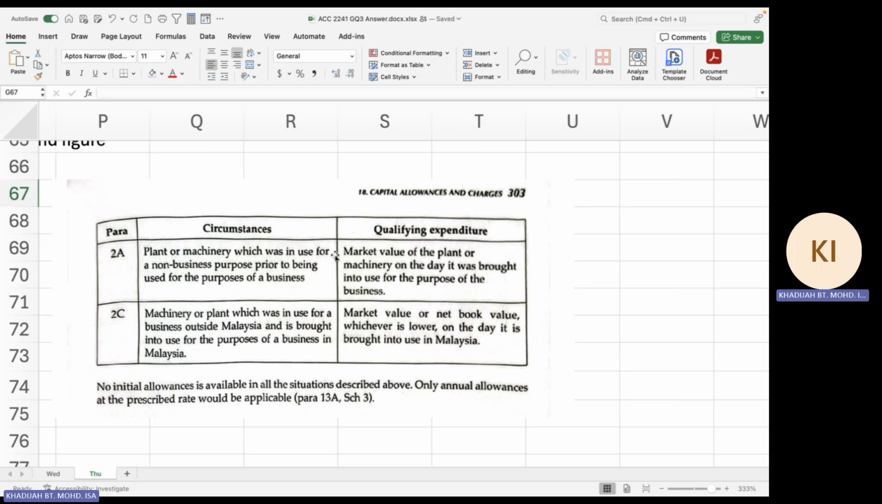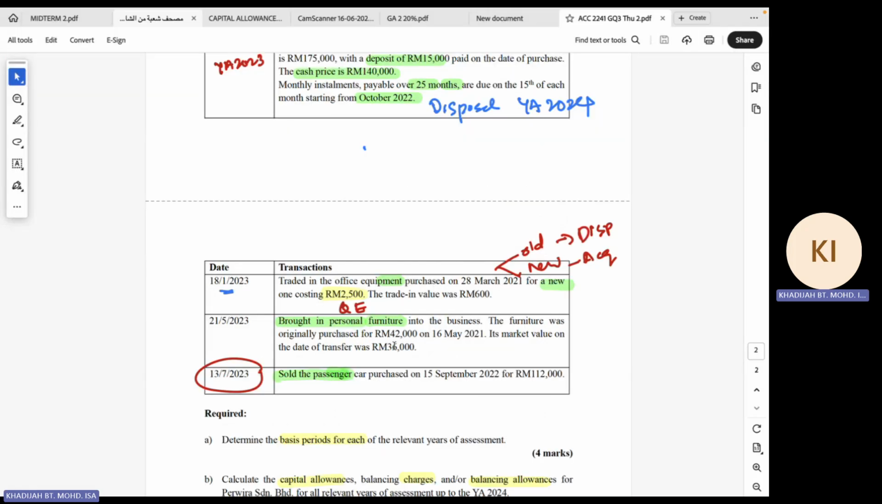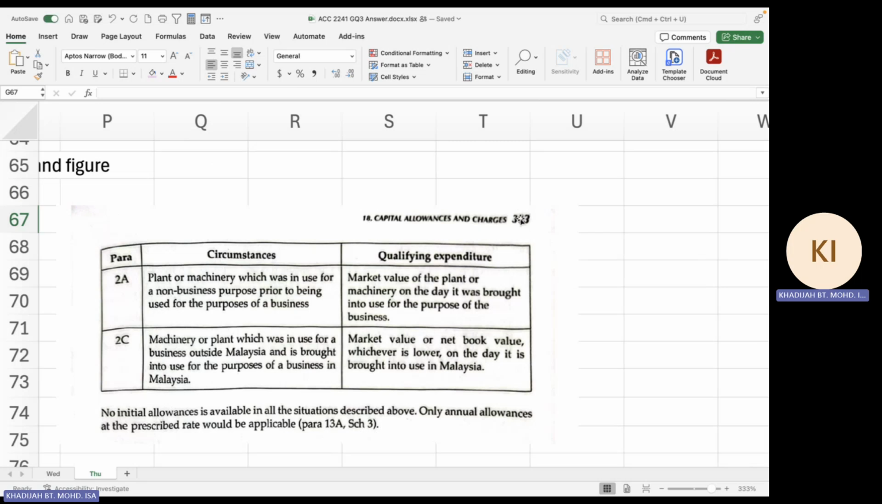How to decide the qualifying expenditure: it will be the market value of the plant or machine on the day it was brought into use for the purpose of the business. You were given the market value of 36,000. Even though the cost is 42,000, we are going to use the market value on the date of transfer. It is also mentioned that there's no initial allowance available in both situations, 2A and 2C. Only annual allowance at the prescribed rate would be applicable. You can refer to this on page 303.